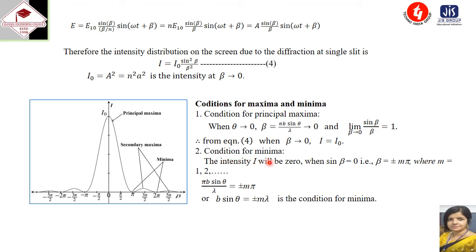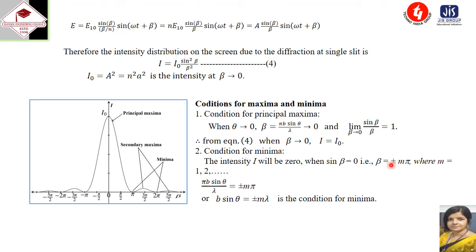Now the condition of minima. The intensity I will be 0 when sine beta equal to 0, that is beta equal to plus minus m pi, where m equal to 1, 2, 3 in this way. So beta means pi b sine theta by lambda, that is equal to plus minus m pi. So from here we can write b sine theta equal to m lambda, because pi cancels. This is the condition of minima.